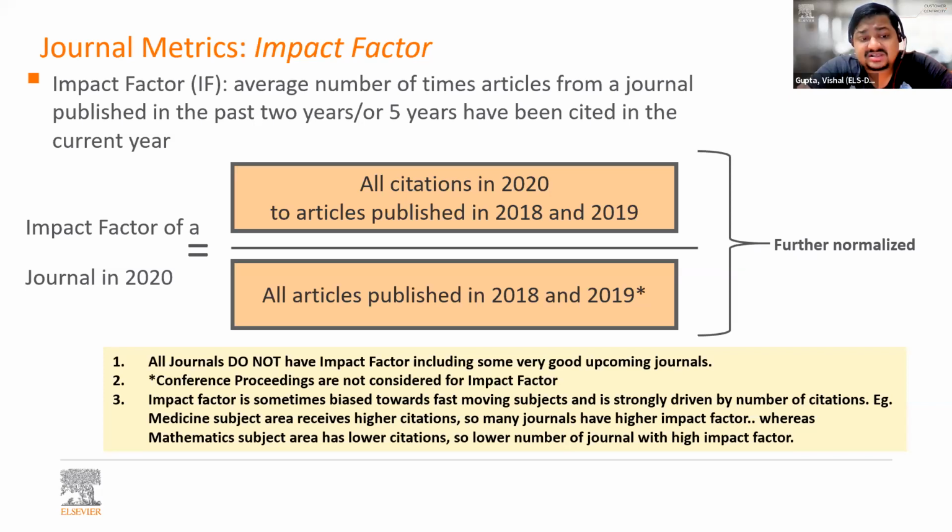And then impact factor is sometimes biased towards fast moving subject areas and is strongly driven by number of citations. And why I say this is because if you look at the field of medicine, you will find a lot of journals with impact factor of 10, 20, 30, 40, 50, even more. But can you recall any mathematics journal, or how many journals from the field of mathematics can you recall that have impact factor of more than 10? Hardly any. So that is where we talk about the bias.